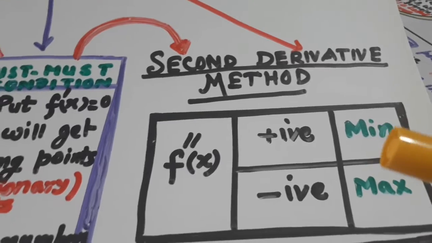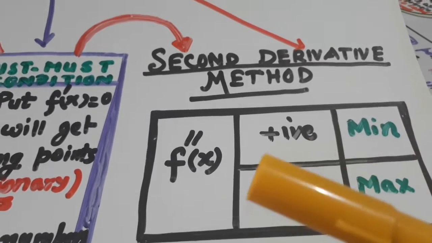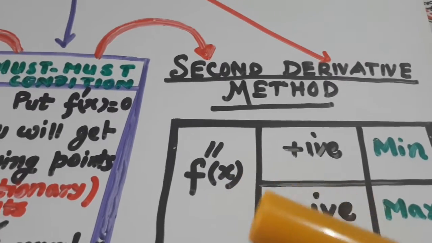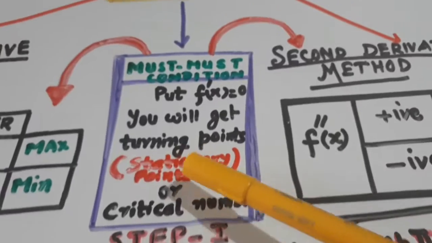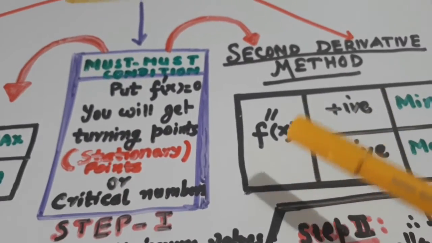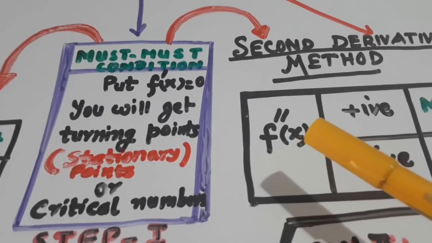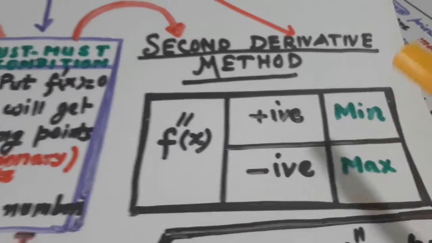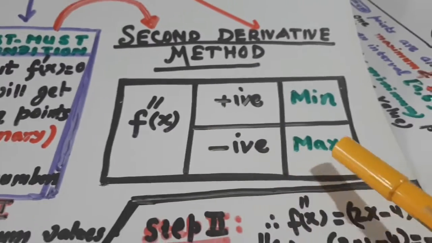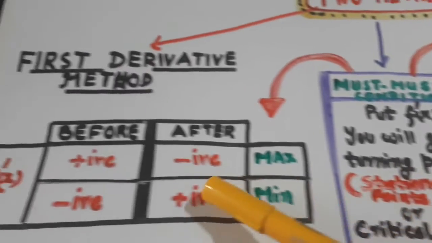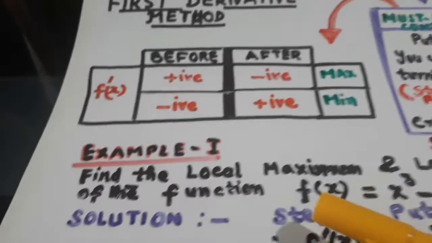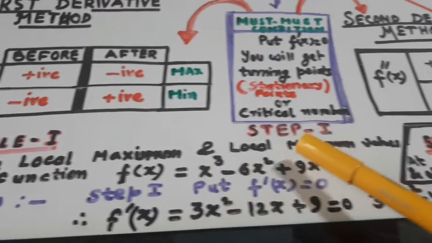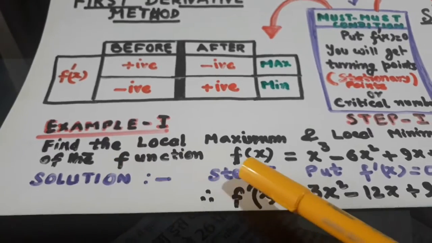Now let us go to the fast technique. f double dash x. Find the derivative of the derivative, that is the second derivative. Put the turning point from step 1 in the double derivative, that is f double dash x. If it is positive, you will get minimum. If it is negative, you will get maximum. So this is all that. And let us take one example.